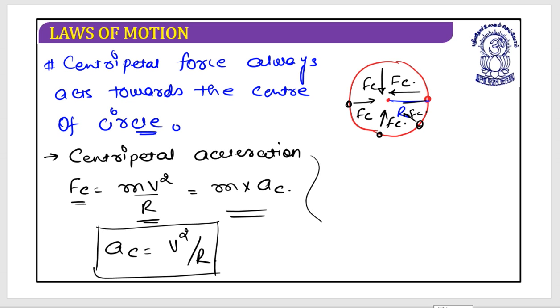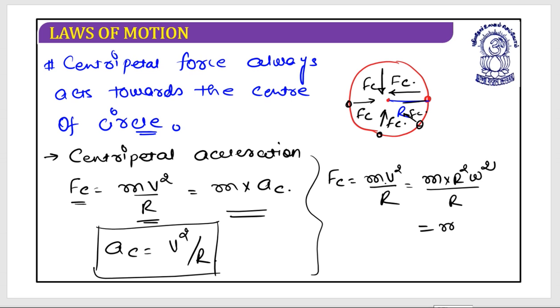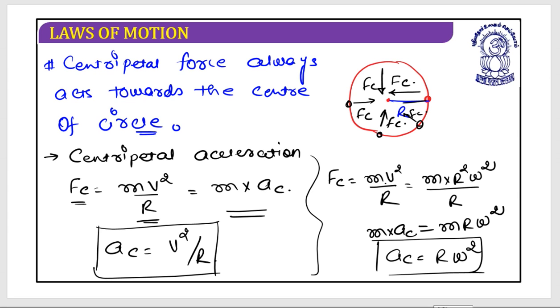Even I can write it like this: if Fc is mv square by r, and we have derived that v is equal to r omega, then it's m into r square omega square divided by r, which equals m r omega square. You can equate this with mAc, so Ac can be written as r into omega square. Even this could be written. I hope this is clear.